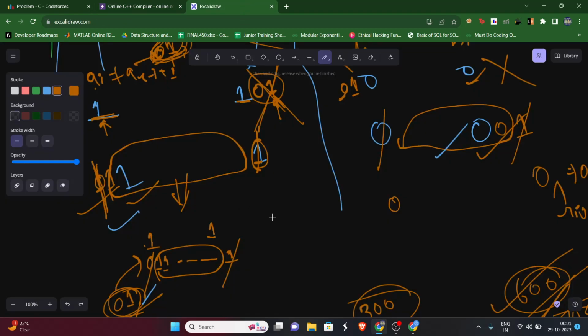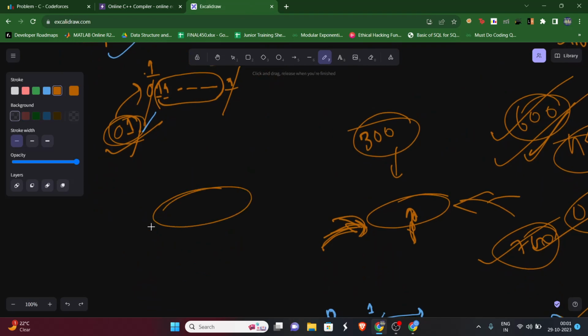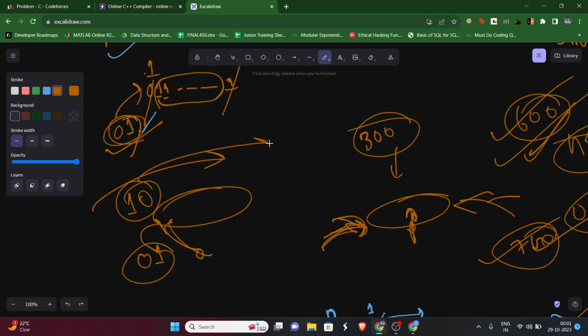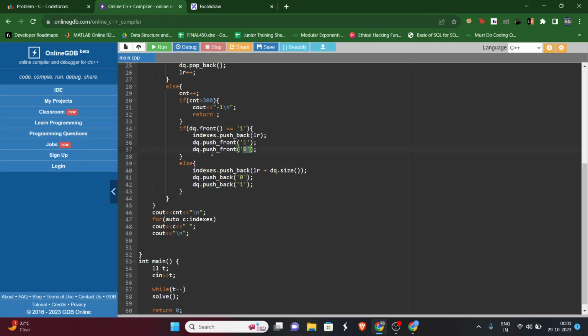Why? Because in DQ, when you have to push 0 1 overall, if you push 0 first and then 1 first, it will become 1 0, because we are pushing in this direction. So that's why I pushed 1 first and 0 first, so that it became 0 1. Okay, I hope that would be clear.